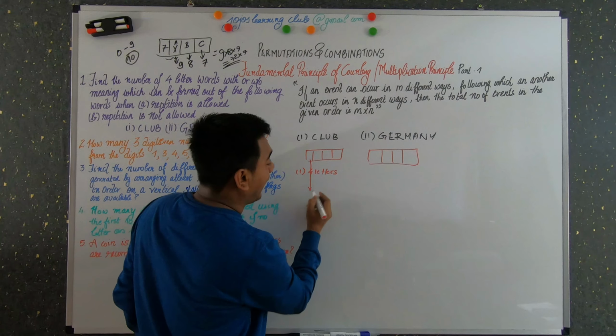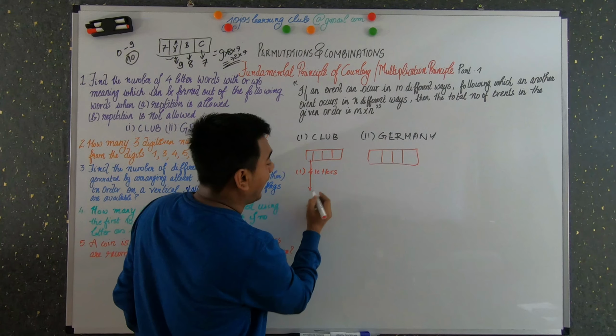So 4 letters. And also for this box, you have again 4 choices because repetition is allowed here. Repetition is allowed, I mean like when you use the letter C, again you can use C here also. So this is a possibility. Again here, 4. And again here, it is again 4.